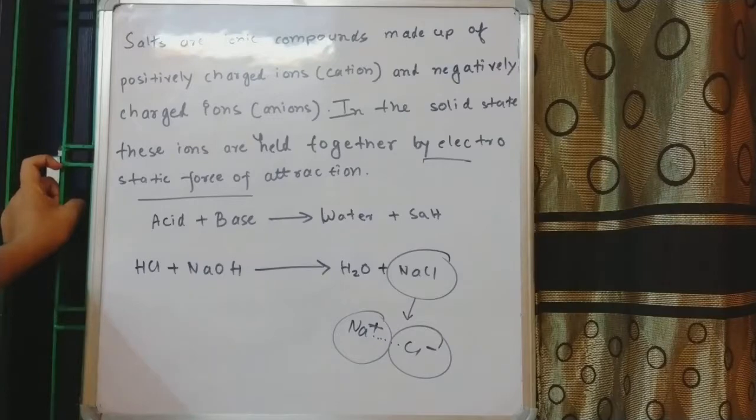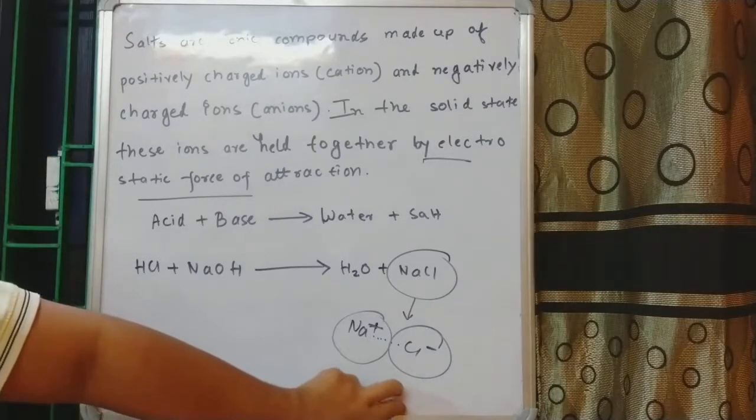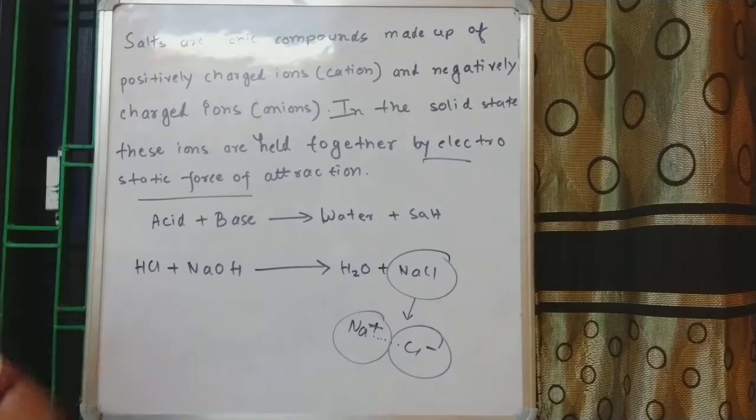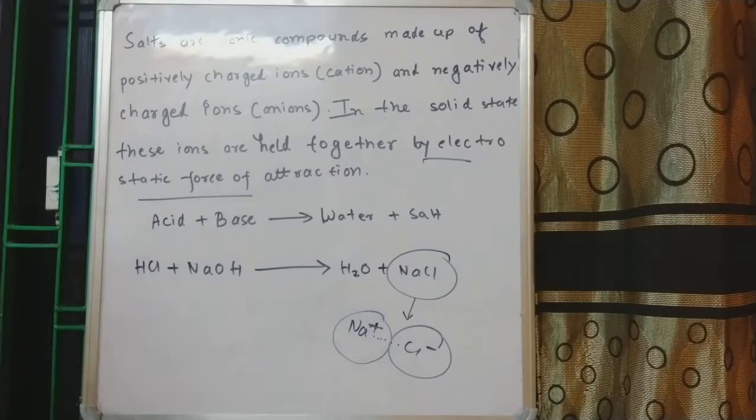Unlike covalent bonding, ionic bonding does not share electrons. In covalent bonding, the electrons are shared. However, in this kind of compound, there is no sharing, but there is complete transfer of electrons.